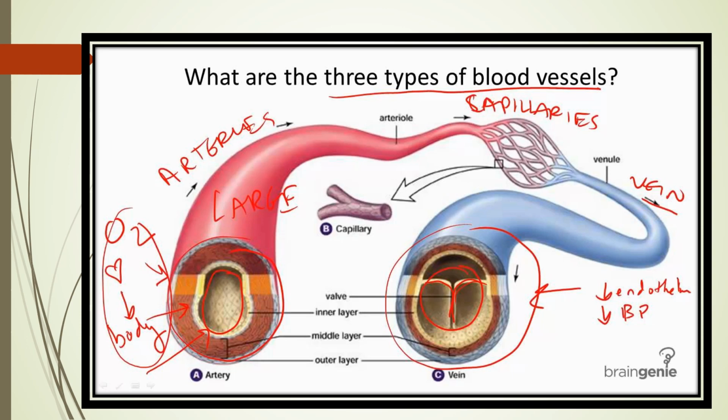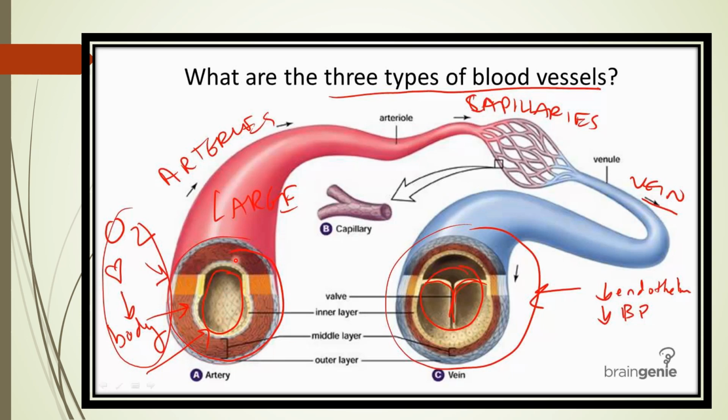So there are three types of blood vessels present in the circulatory system. One is known as arteries, second is the veins, and third is the capillaries. Arteries are meant for carrying oxygenated blood. Veins are meant for carrying deoxygenated blood. Exception, I have told you already: pulmonary vein and pulmonary artery.